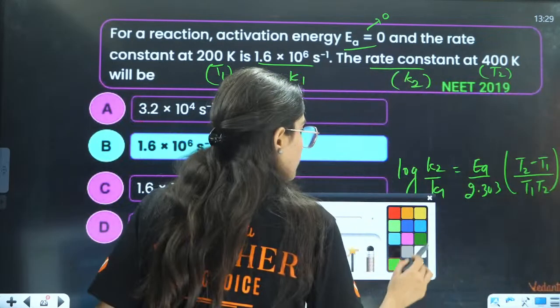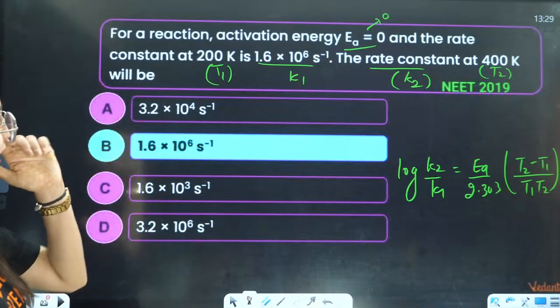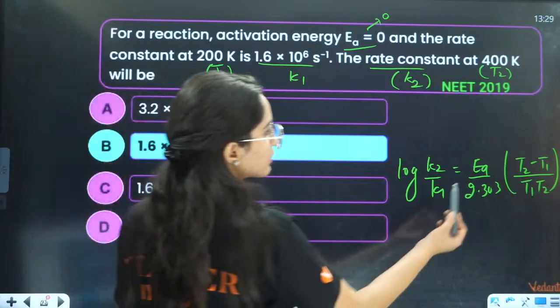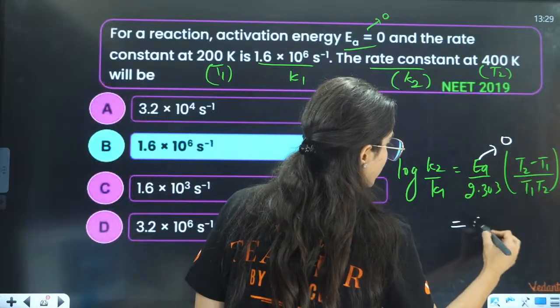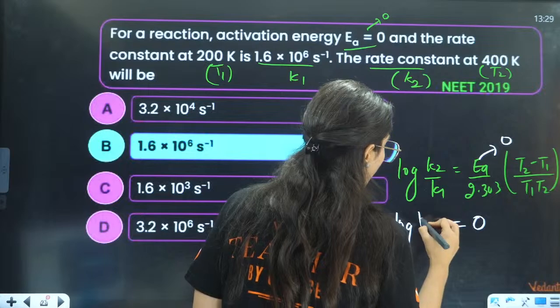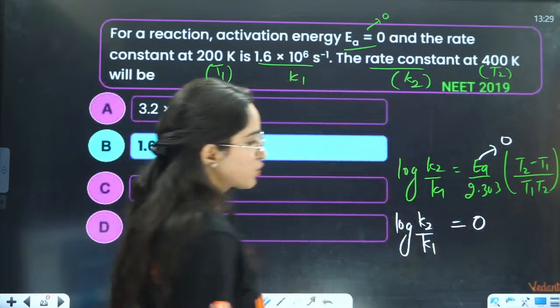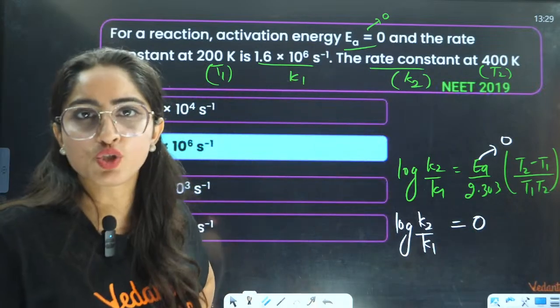So just put the values, you will get your answer, right? K2 you want to find, so this whole term will be equal to 0 only. Why put that value? This whole term is equal to 0. Now log K2 by K1 is equal to 0. Which log is equal to 0?